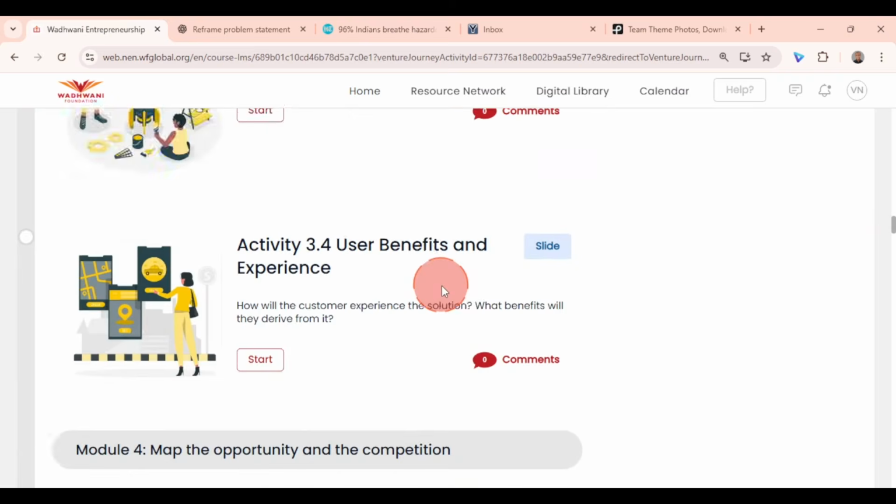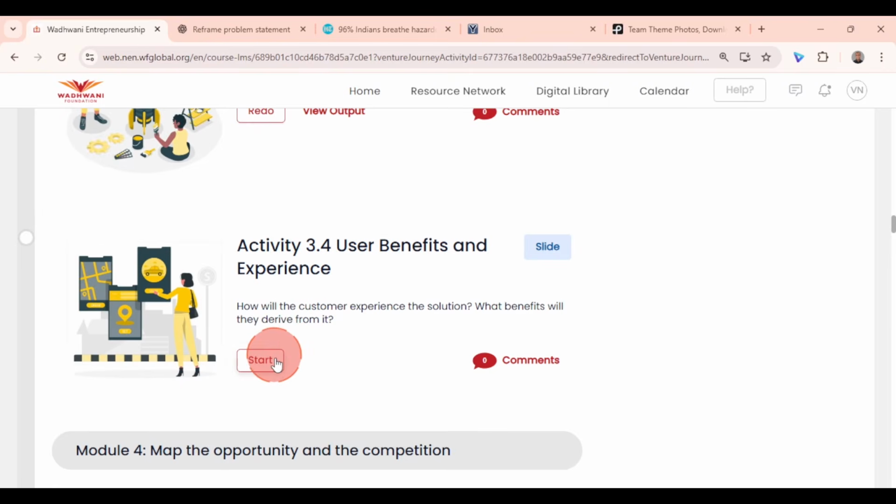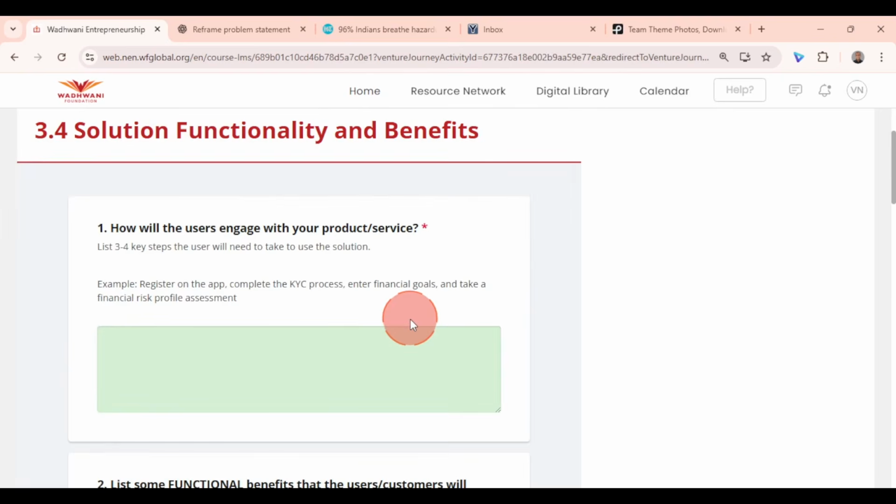Complete venture activity 3.3. Now go to venture activity 3.4. Now venture activity 3.4 is about solution functionality and benefits that users will enjoy.